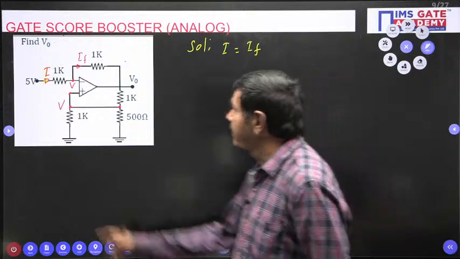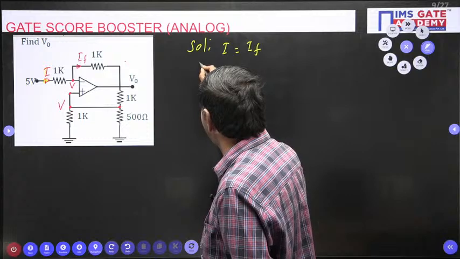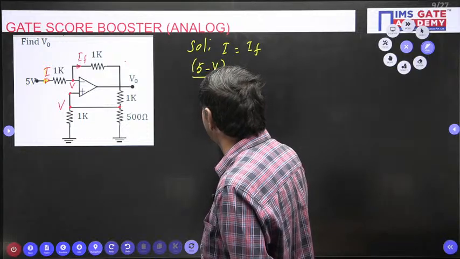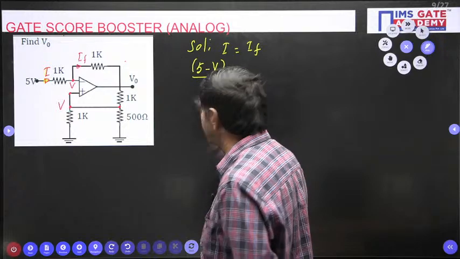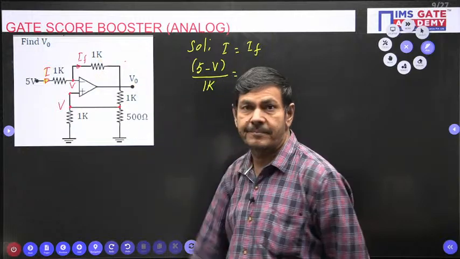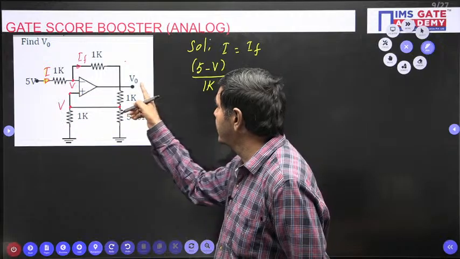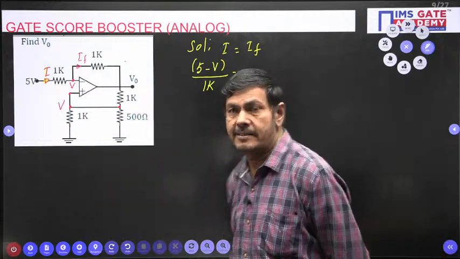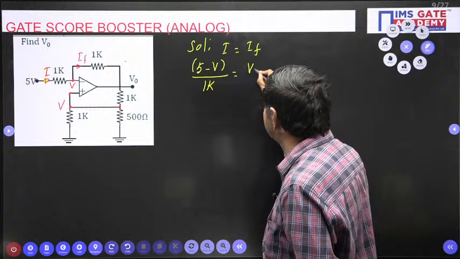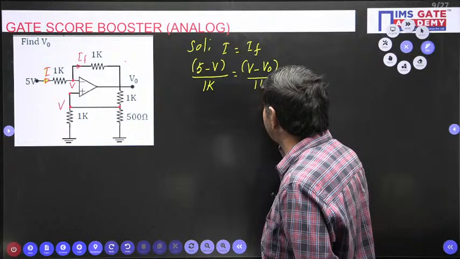What is I? Phi minus V by 1K. According to Ohm's law, I is nothing but phi minus V divided by 1K. I have written that equal to IF. IF means the current across this 1K, which is nothing but V minus V naught by 1K. I can write IF as V minus V naught divided by 1K.